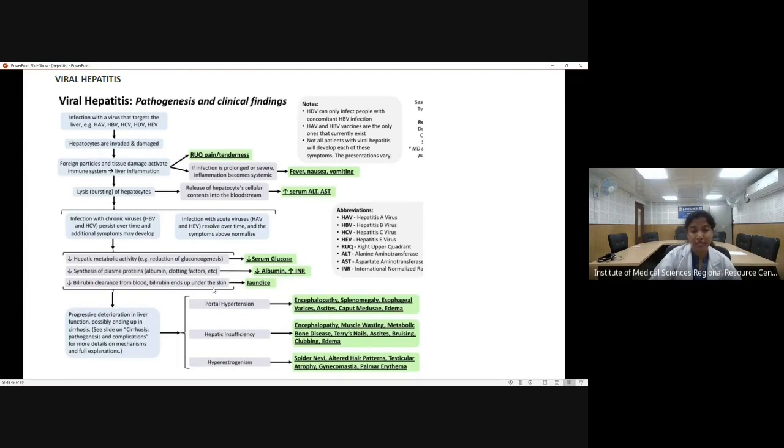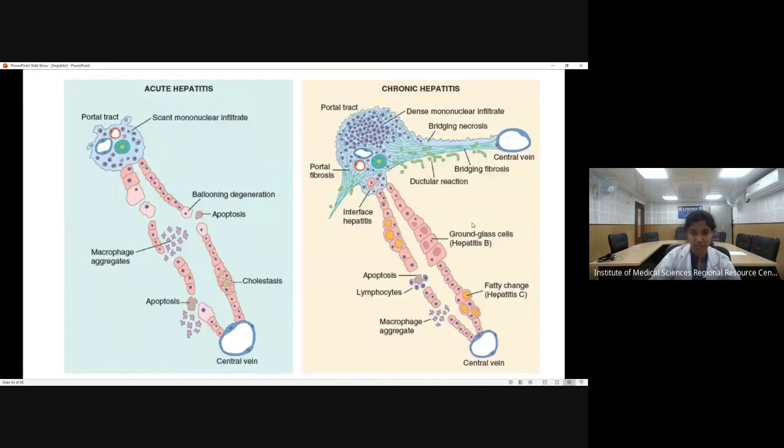After this stage, if the patient progresses to cirrhosis and hepatic failure, there will be manifestations of hepatic encephalopathy or portal hypertension in the form of esophageal varices, edema, ascites, or there will be hormonal imbalance in the form of spider nevi or testicular atrophy, gynecomastia, or other manifestations.